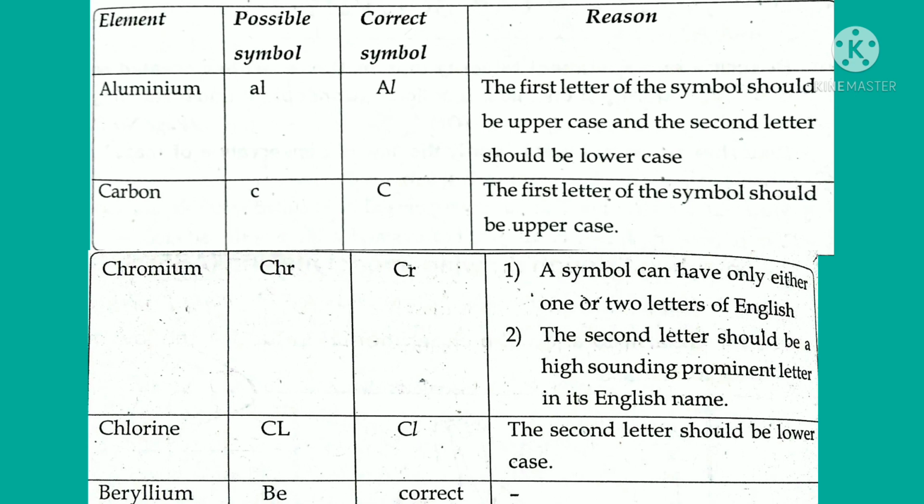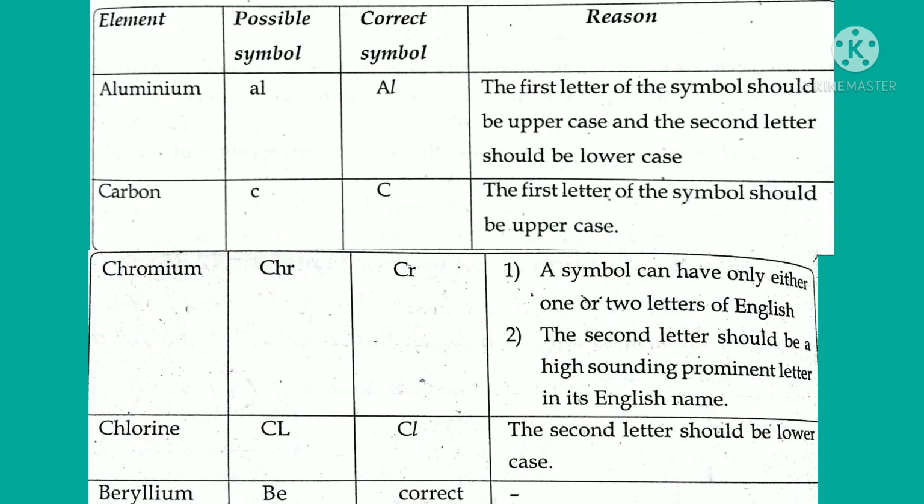The correct symbol is Cr, where capital C is uppercase and small r is lowercase. A symbol can have only either one or two letters of English. The second letter should be a high sounding prominent letter in its English name.